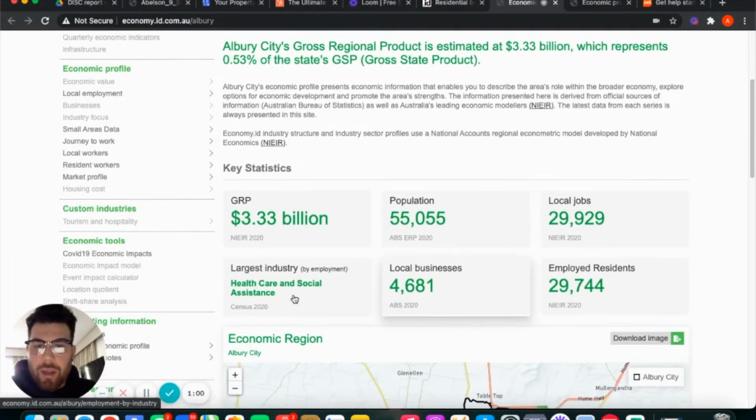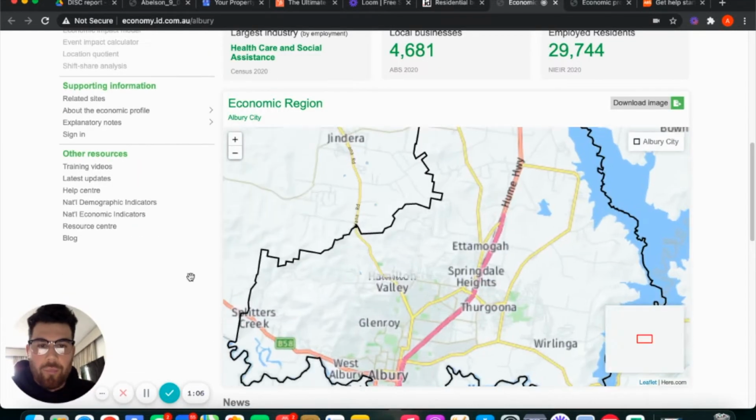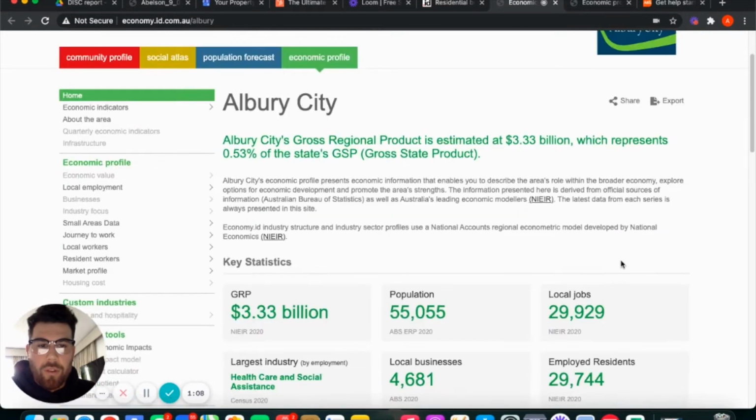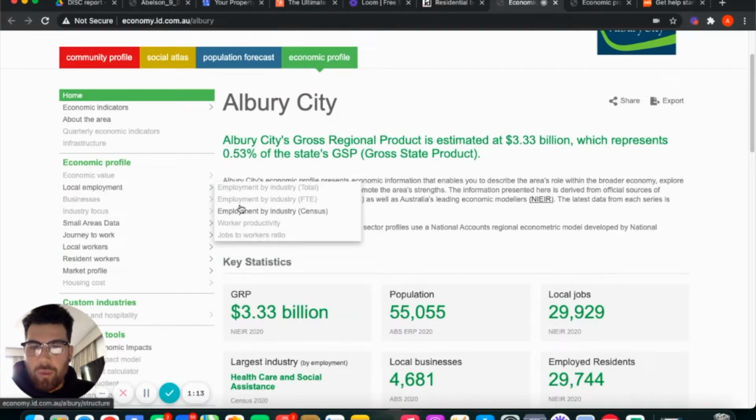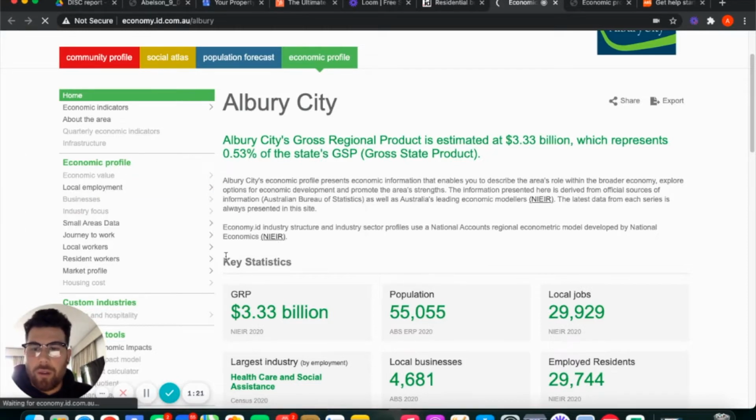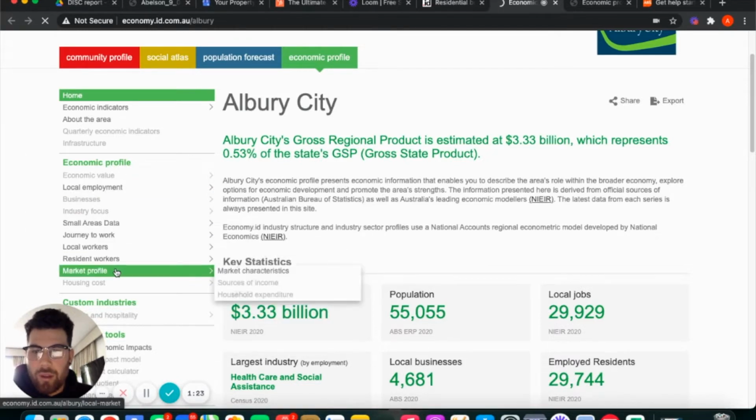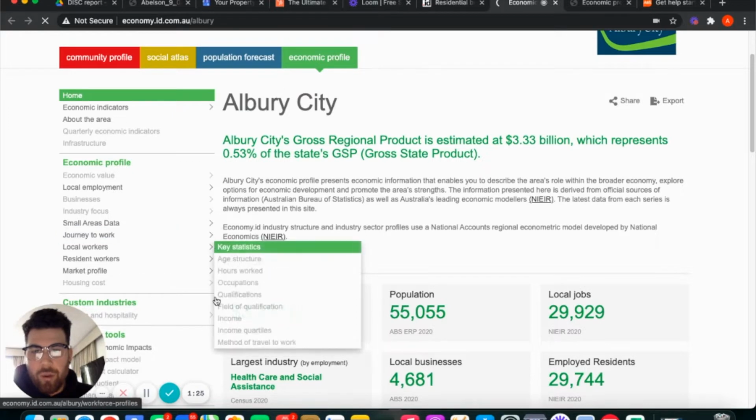Now, you can see the large industry in this location is healthcare and social assistance. If you click on any of these, it's going to take you to those jobs. Now, I'm going to go to local employment and go by industries, by census, which is ABS data as well. This is a good website, but it gives you everything. You've got so many things here that you can use to understand what's going on.